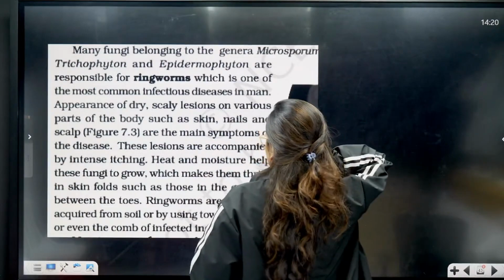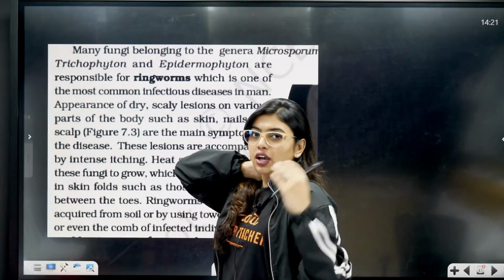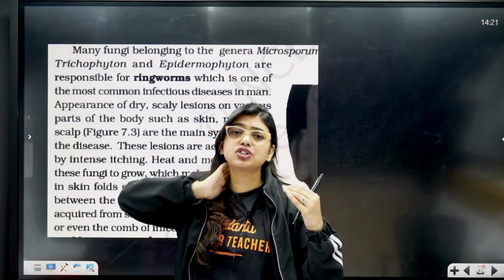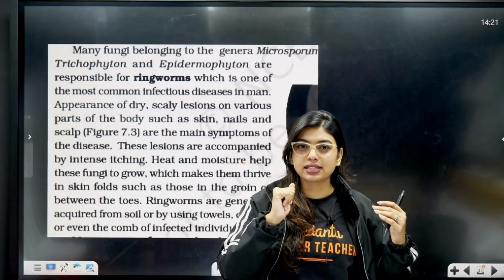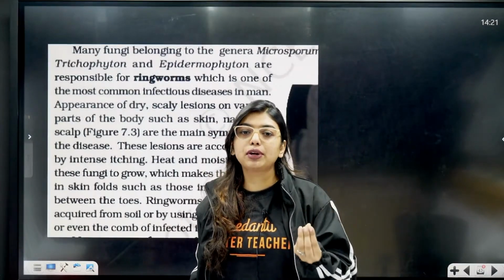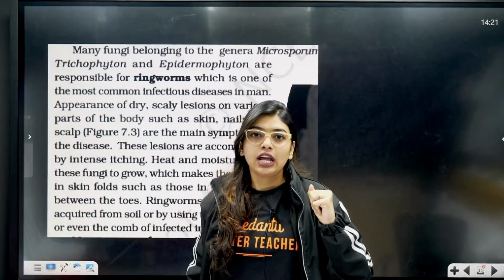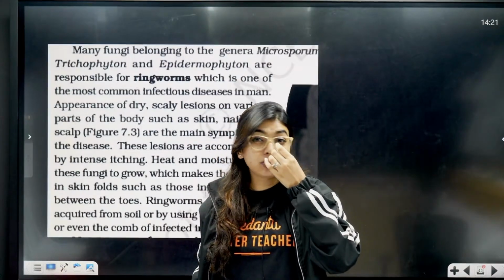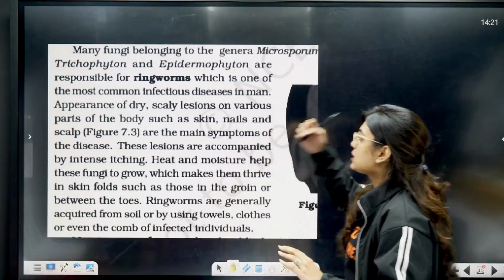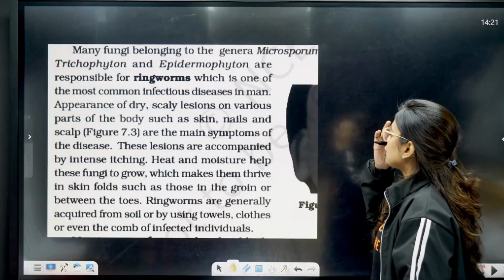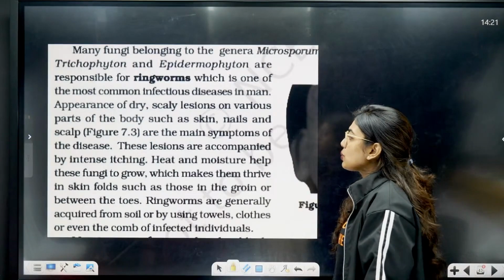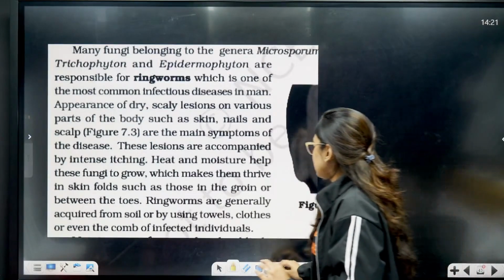Right behind your hair. Now, for girls, this neck portion is covered with hair, so in those areas also you are prone to darkness and all of that. This fungal infection can come because you're sharing a towel with someone, or using the same comb, or from a person who has dandruff. So many fungi belonging to the genera Microsporum, Trichophyton and Epidermophyton are responsible for ringworm, which is one of the most common infectious diseases, okay.